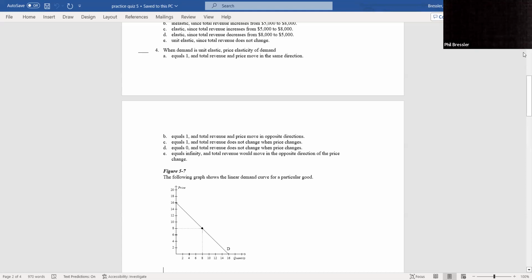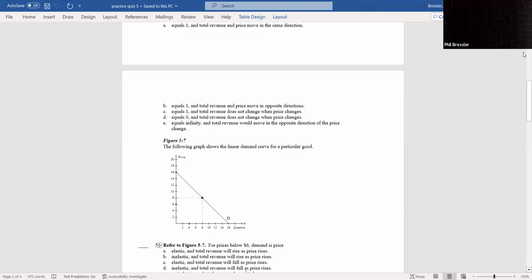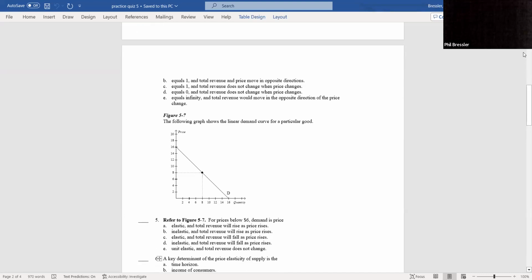All right, let's see what we have in figure 5.7. Okay. Now, the price is below $6. Again, I know $6 is probably like unit elastic.